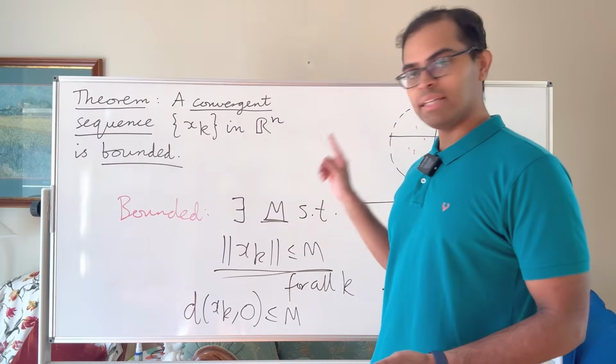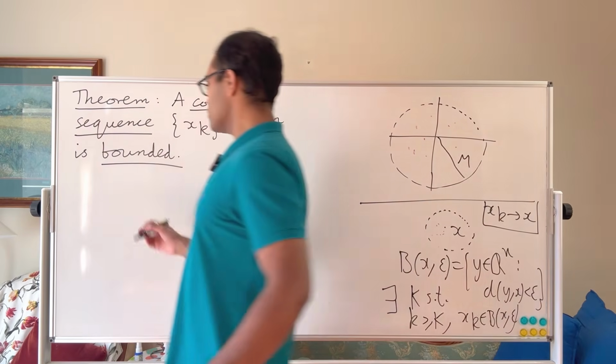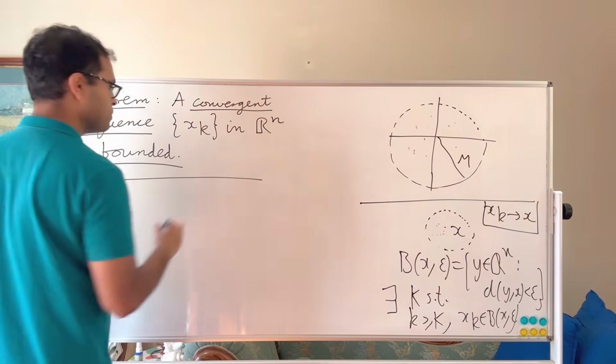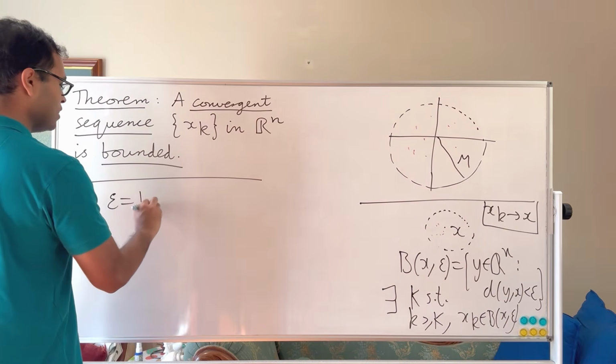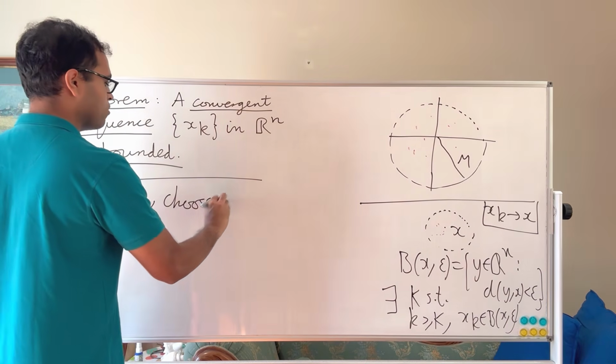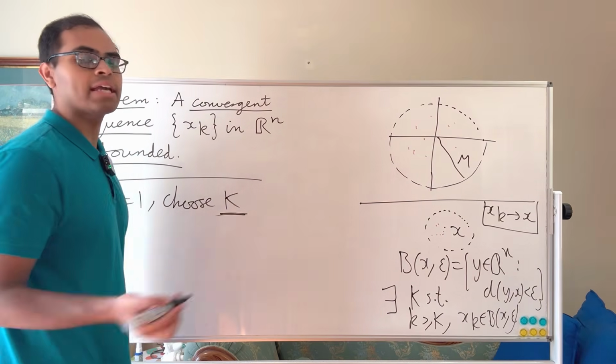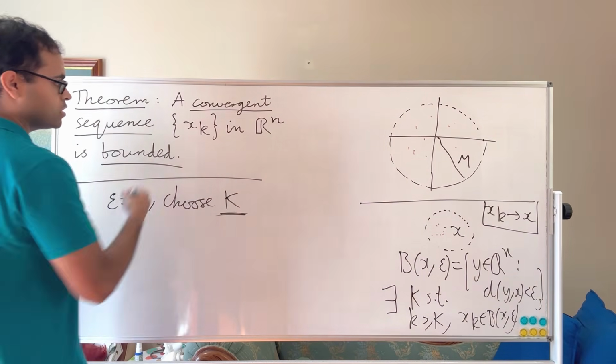So I'm going to do that right here. We know that, so we pick epsilon equals 1 and use the epsilon definition of convergence with epsilon equal to 1. So pick epsilon equals 1 and choose a K. We can choose a K because the limit of x_k is equal to x.